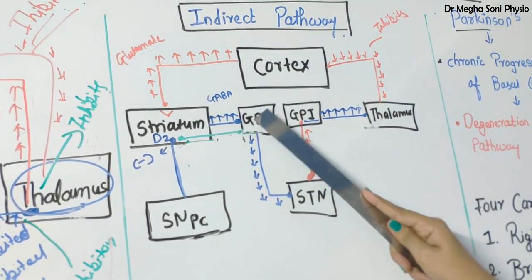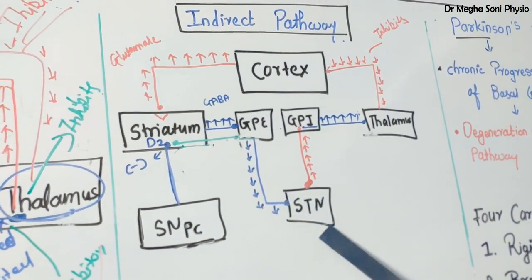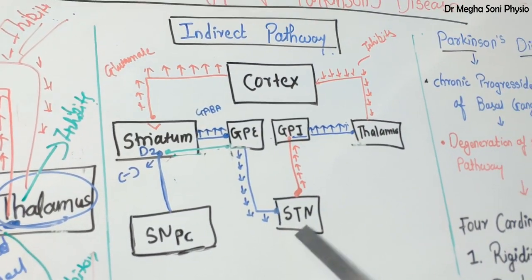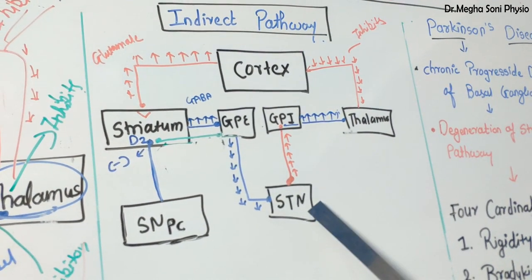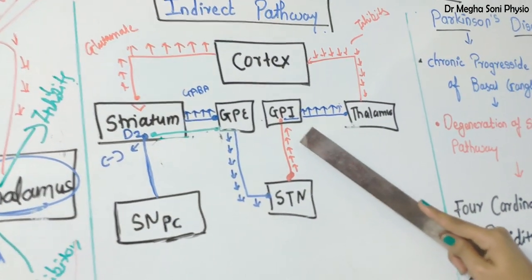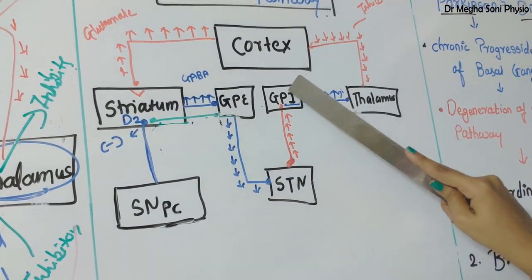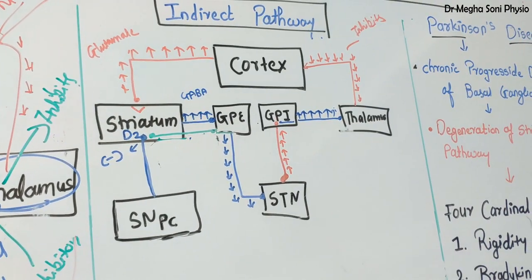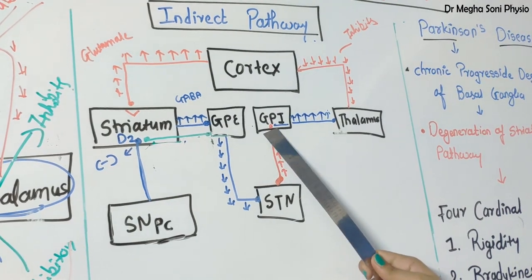As it is inhibited, it secretes less GABA over the subthalamic nucleus. As it secretes less GABA over the subthalamic nucleus, the subthalamic nucleus is disinhibited or stimulated. As the subthalamic nucleus is stimulated, it sends an excitatory signal to GPI, or it secretes more and more glutamate over the globus pallidus internus, and glutamate is always facilitatory, excitatory in nature, so it facilitates GPI.